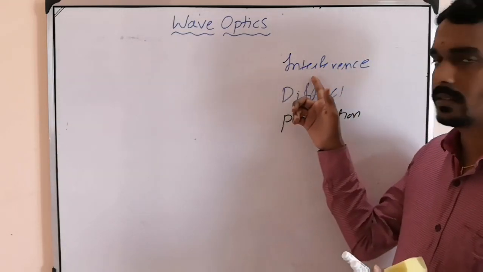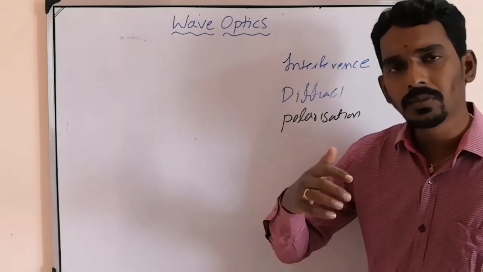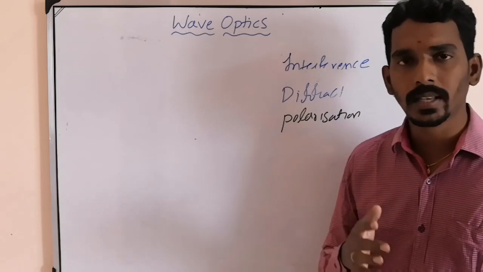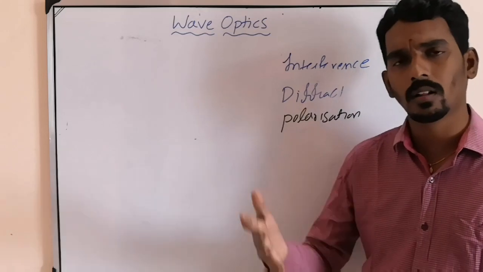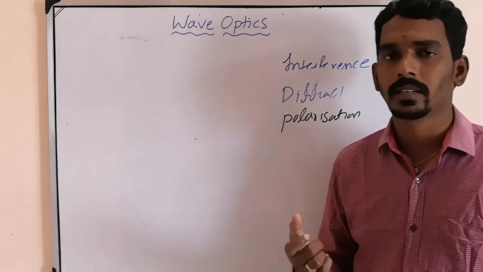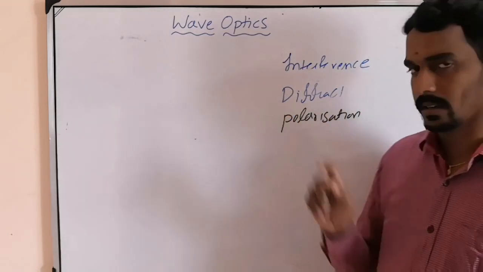That is the study of phenomena like interference and diffraction, which we will study in detail. So the one who did that is Young's double slit experiment. What all the things are and what type of questions will come from the entrance point of view, we will discuss. And polarization.